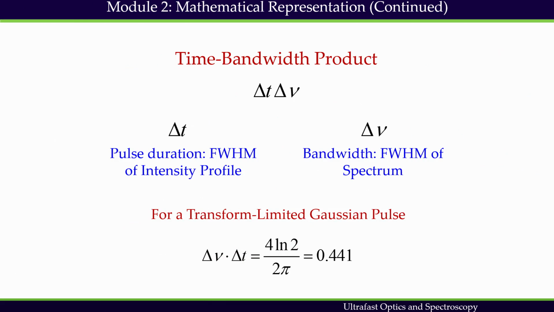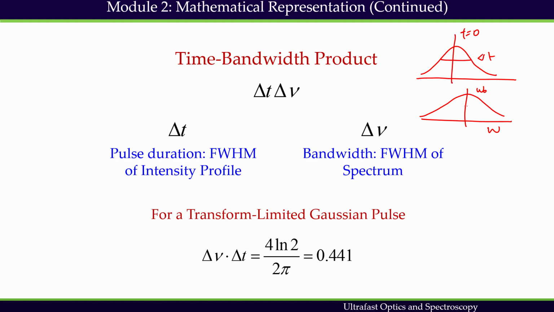While dealing with the pulse intensity profile and the spectrum, we have shown that for the intensity profile, this is delta t, the full width half max, which is called the pulse duration. In the omega domain, this is omega naught, and this is t equals 0.